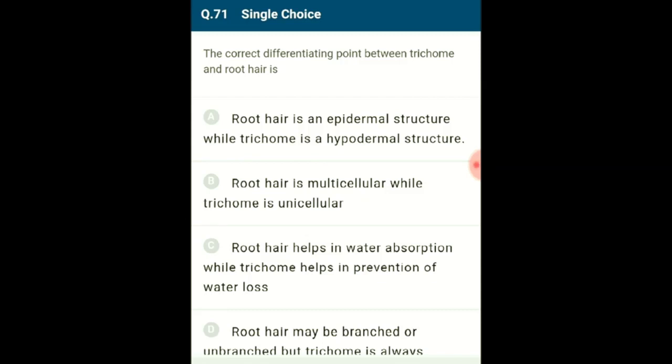They may be branched or unbranched and soft or stiff. They may even be secretory. The trichomes help in preventing water loss due to transpiration. So the answer for this question is option C. Root hairs help in water absorption while trichomes help in prevention of water loss. So the correct option is C.